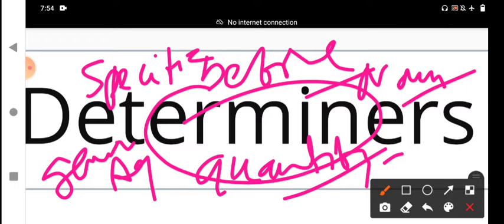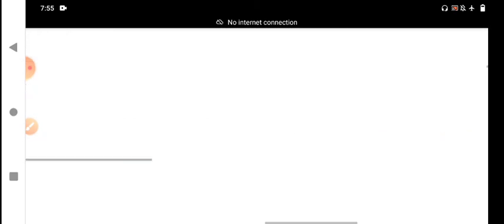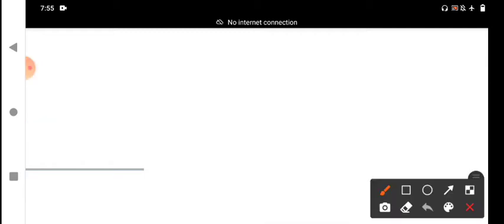In between the determiner and the noun, there may be adjectives. It comes before an adjective. The sequence is determiner, adjective, noun, my dear students. Today I will explain in detail, my dear students. First of all, kinds of determiners.